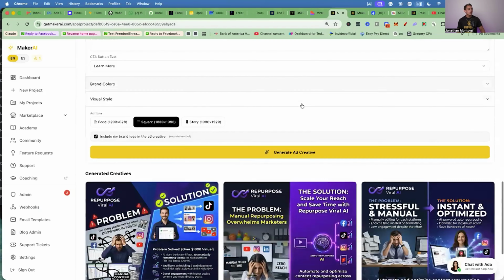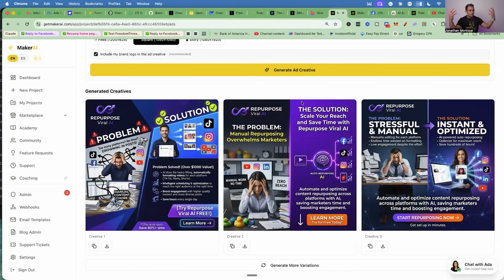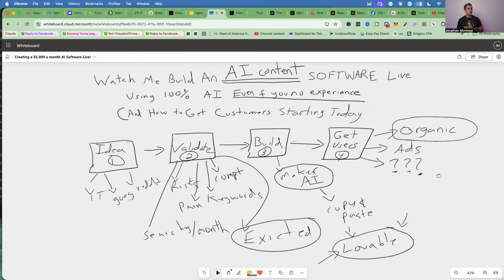Now Maker AI will create these for you, right? It brings in the entire process. It knows your program, and it's gonna help you actually create ads, okay? So your goal now is just to create as many ads as possible, run them on Facebook, and Facebook will find your customers, okay? So we talked about the organic, we talked about ads.